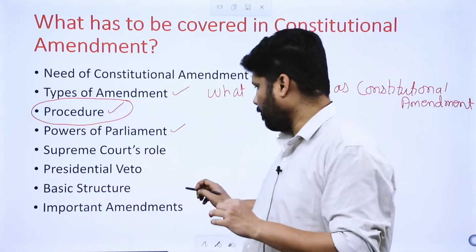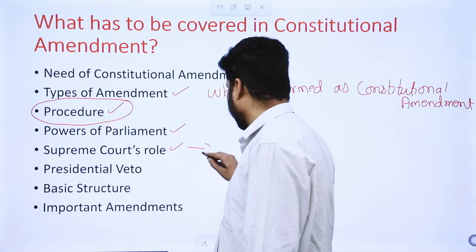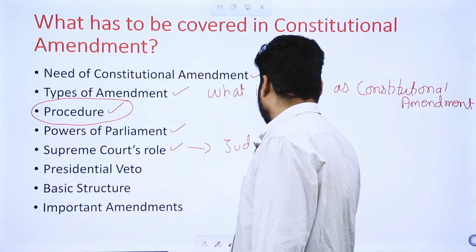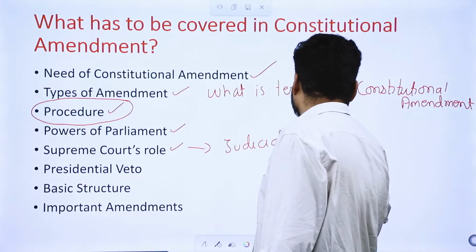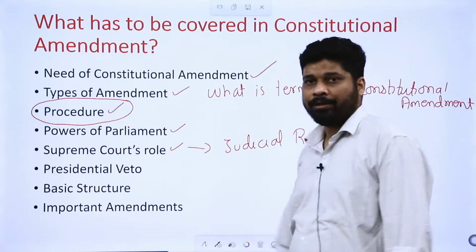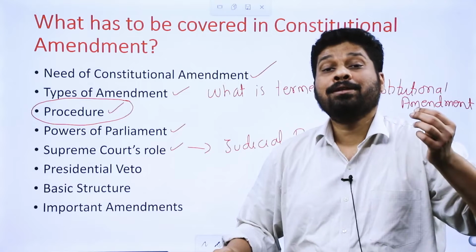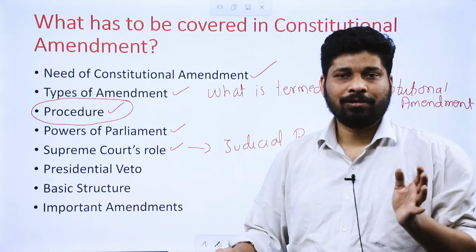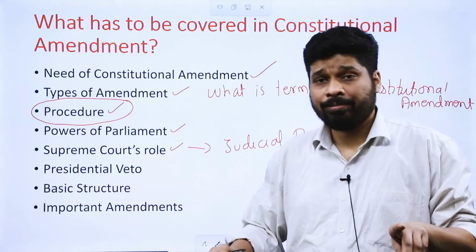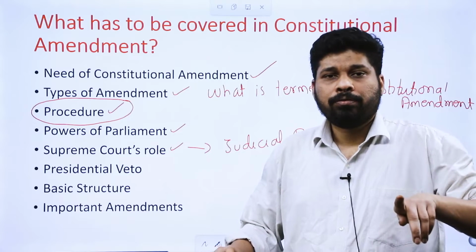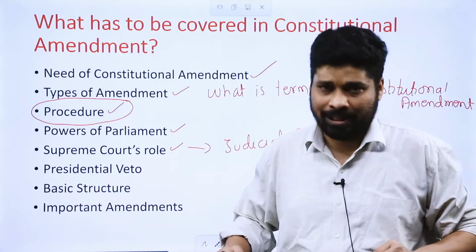Supreme Court's role with respect to constitutional amendment. Obviously here we are talking about judicial review. What can Supreme Court do once a constitutional amendment has been passed? Can it negate the constitutional amendment? If so, what is the requirement for it? On what basis can the negation of constitutional amendment happen?